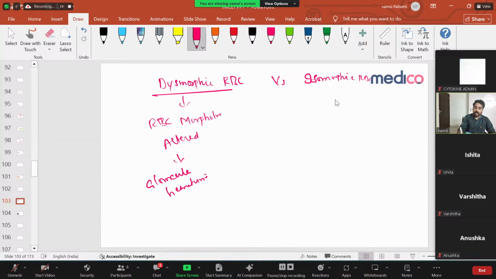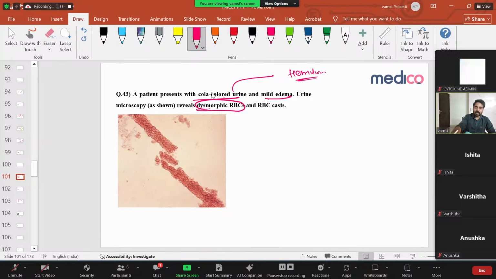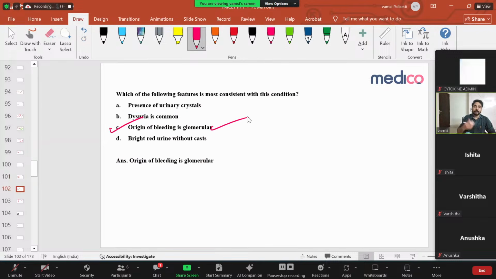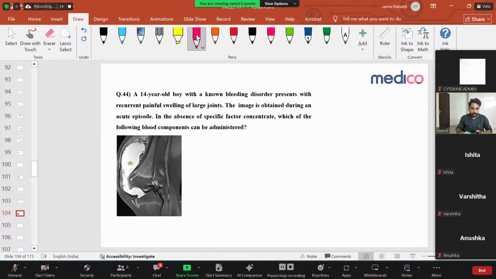If it's isomorphic, with the same morphology, it is not coming from the glomerulus; it is mainly a tubular cause of hematuria. Simple. So the question indicates the patient has dysmorphic RBC, which means the origin is glomerular, because glomerulus means small capillaries, and RBCs have to come through the small capillaries, so their morphology is changed. That is glomerular hematuria. Clear? Simple, very important thing.